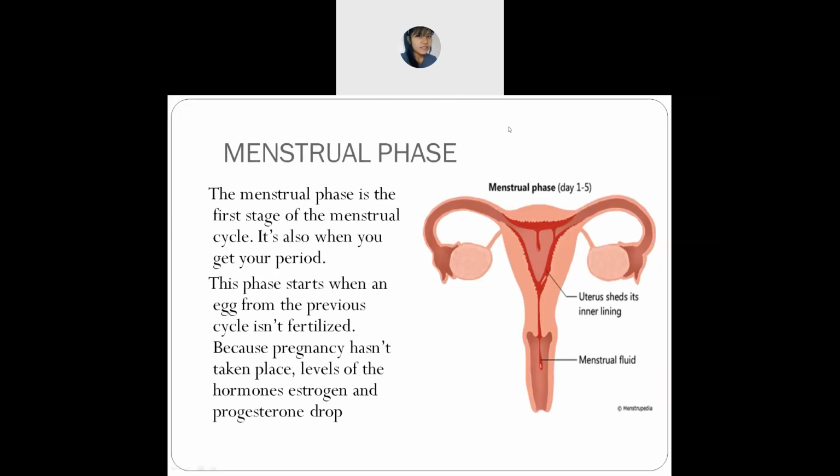Okay, can you tell me the symptoms during the menstrual phase?